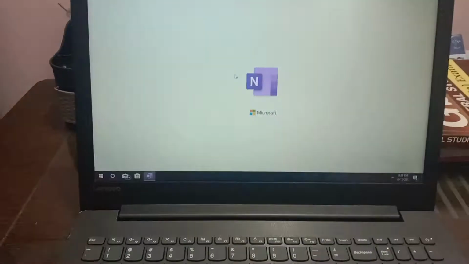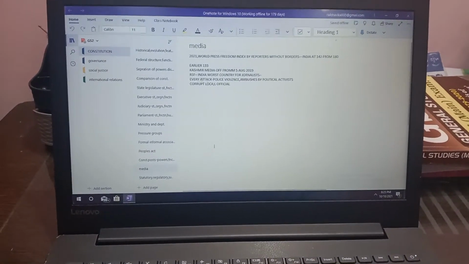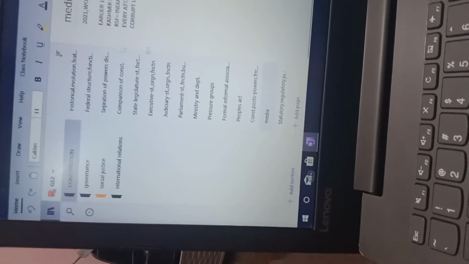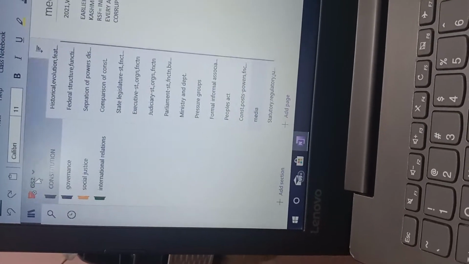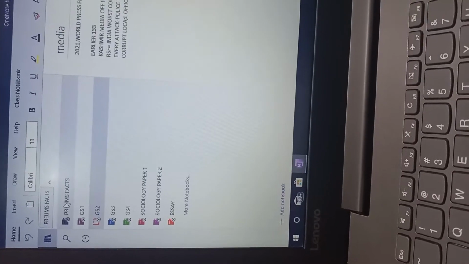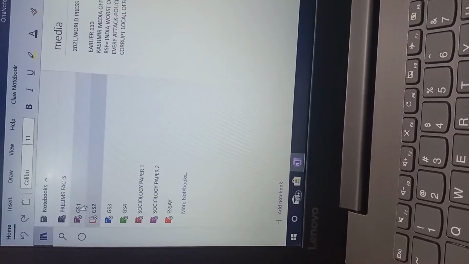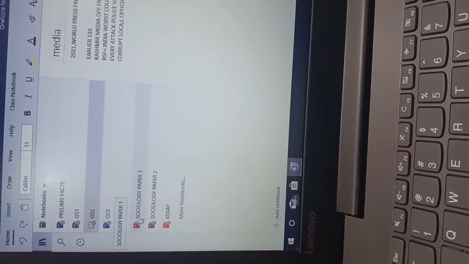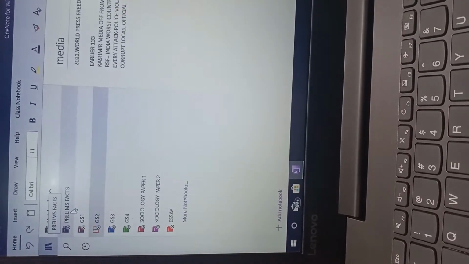See, one note. Okay, I will show you my notebooks. Wait for a minute. See, that's my notebook page. See, that's the notebook in my OneNote. In that OneNote I have divided my notebooks like prelims facts, GS1, 2, GS3, GS4, sociology paper 1, sociology paper 2 and essay. That's my optional. Okay, I will show you prelims facts.